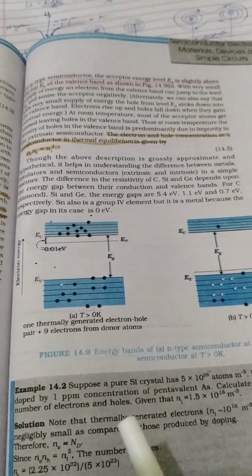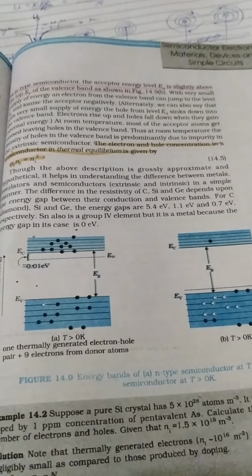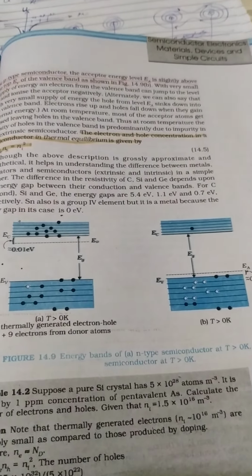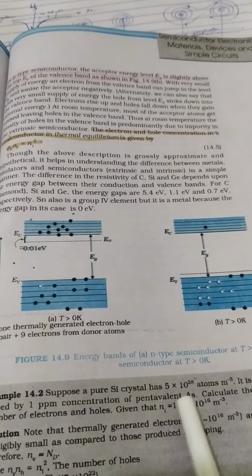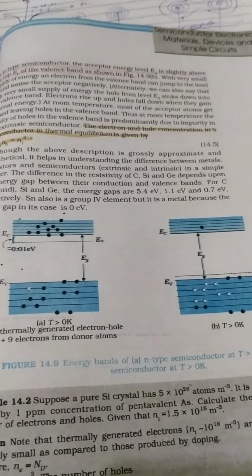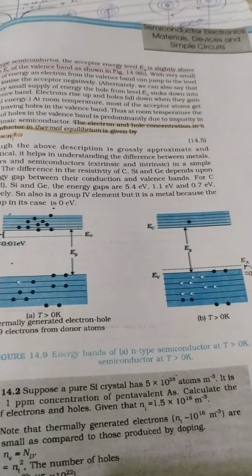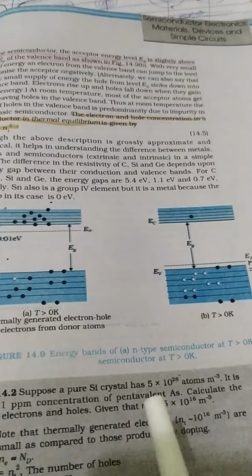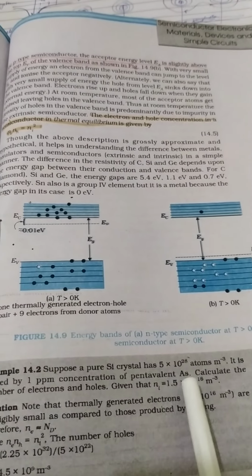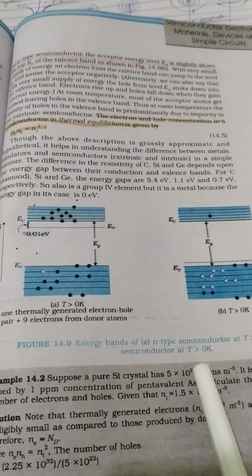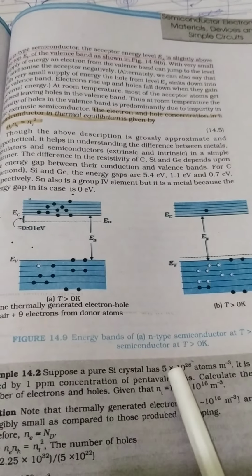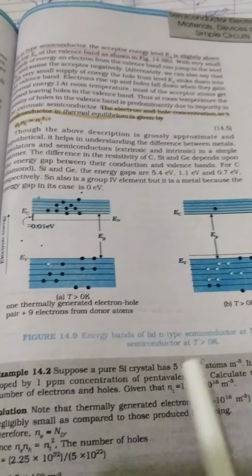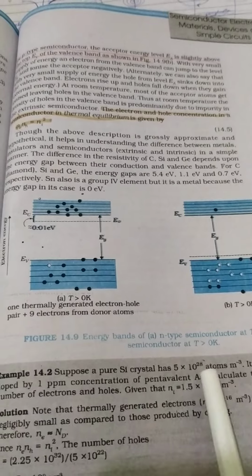The number of electrons, as we can see, we can approximate that total number of electrons generated would be from the donor atom. The donor atom is pentavalent so the electrons are being generated intrinsically as well as extrinsically, but intrinsically it would be very small, we are ignoring that. So extrinsically pentavalent arsenic is 1 part per million of these, that is 5 into 10 to the power 28 upon 10 to the power 6. So that would be 5 into 10 to the power 22 electrons.